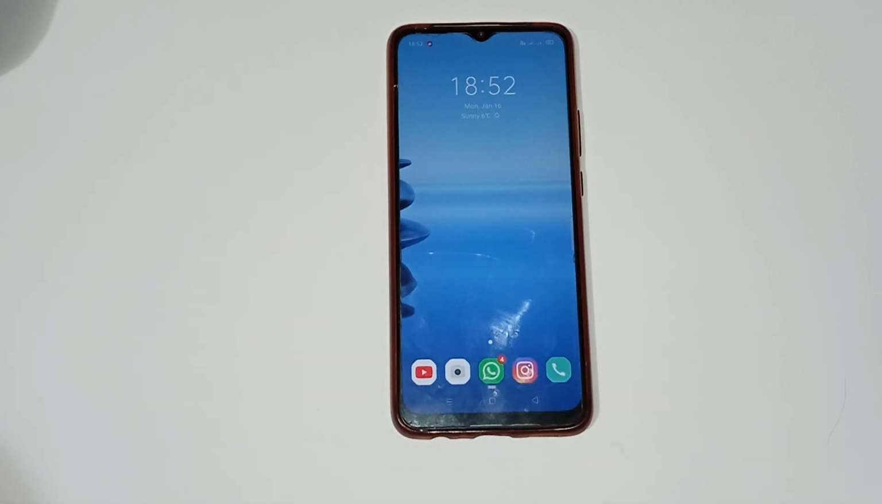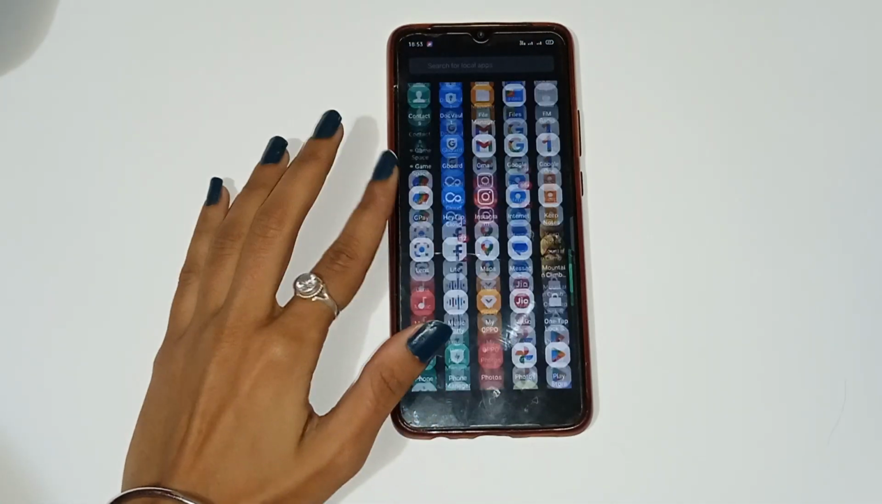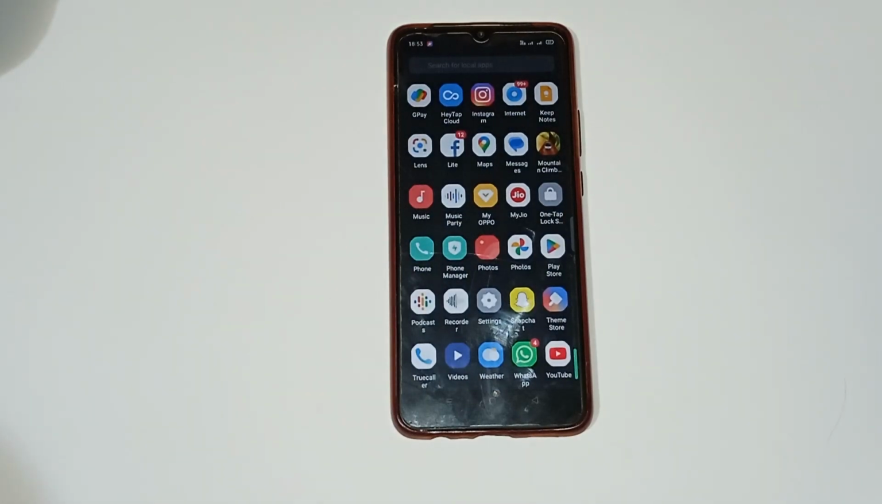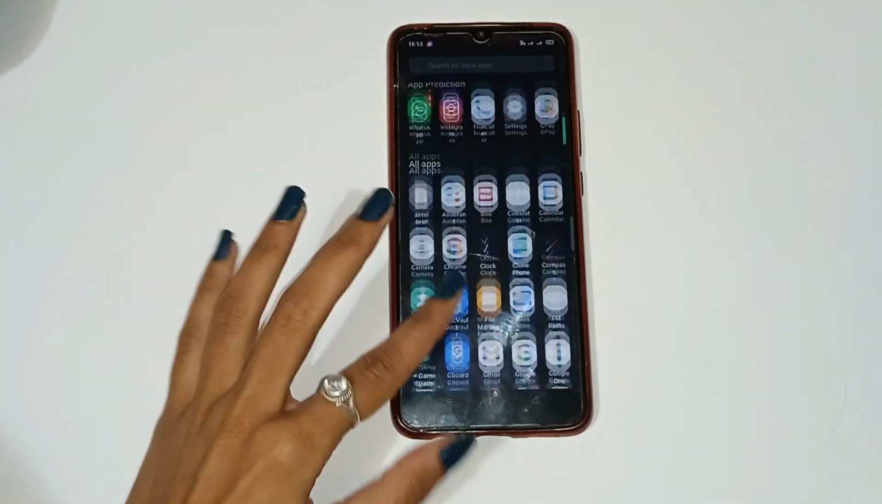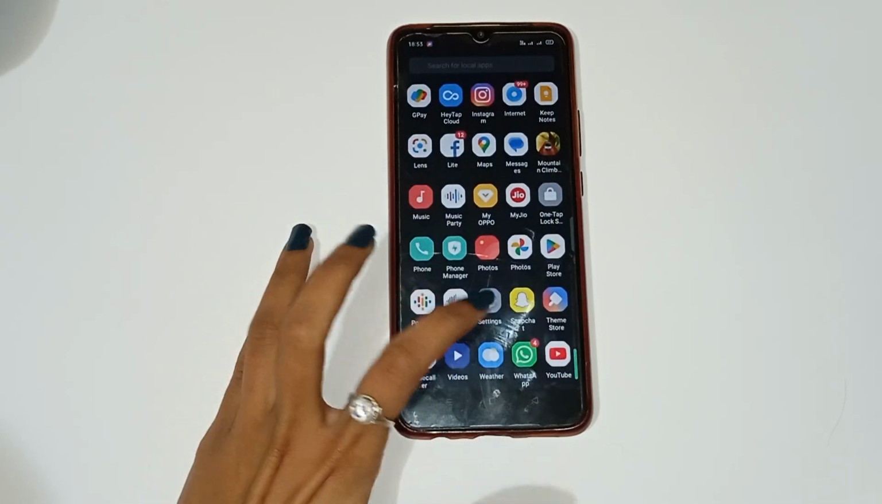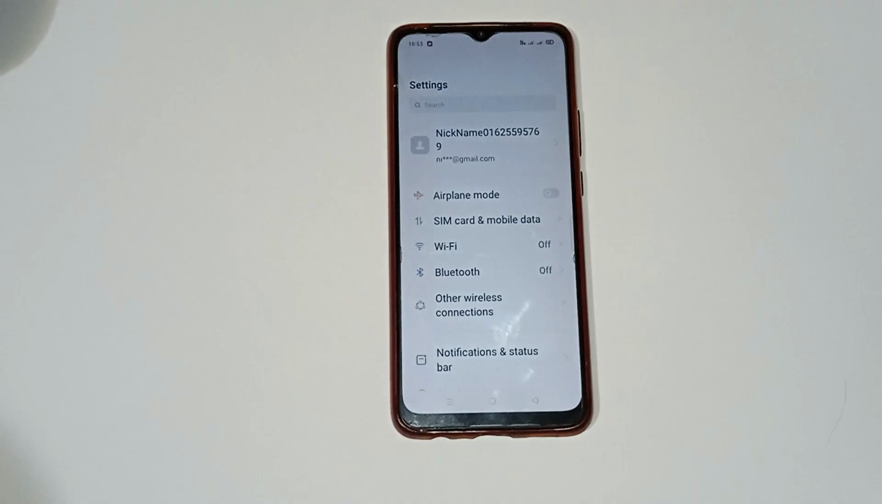You have to see here, we already have a Realme mobile phone and there are many different app icons shown in your mobile phone. Firstly, you have to move up and see there are many different app icons shown in your mobile phone, and different icons play different functions. So you have to firstly click on that setting icon. Click on here, click on that setting icon.